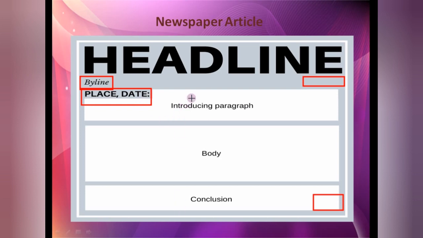In this you have to mention 3 paragraphs. The first one is the introducing paragraph: what is your topic, what are you about to say. The body one: whatever points you want to keep from your side. And the conclusion: whatever improvements have to be made by society, by the government, by the citizens of the country. So like this, according to the question, you have to write. Only a few points: headline, byline, which means by and your name, place and date, then 3 paragraphs.